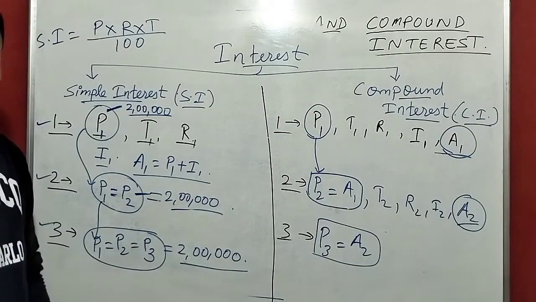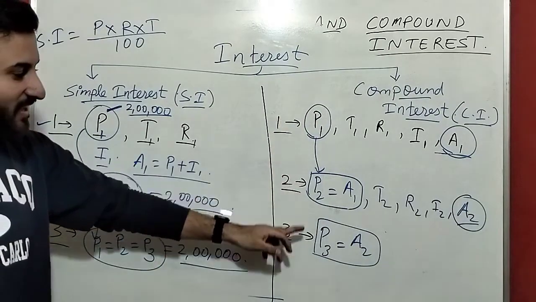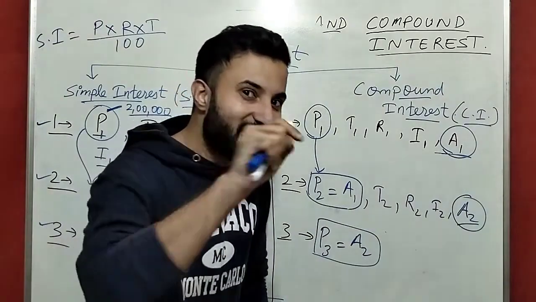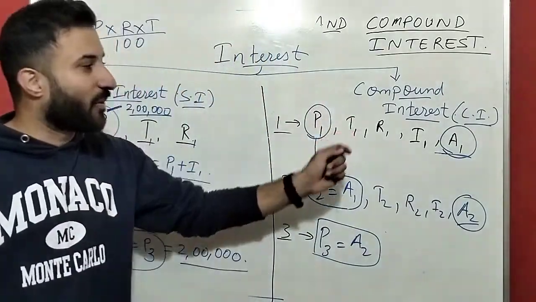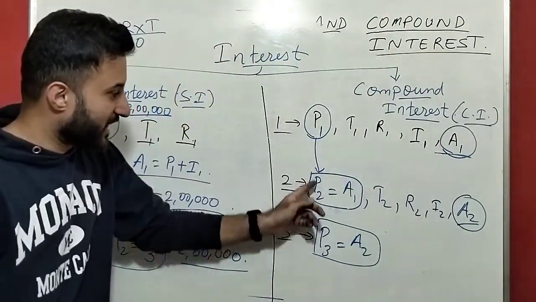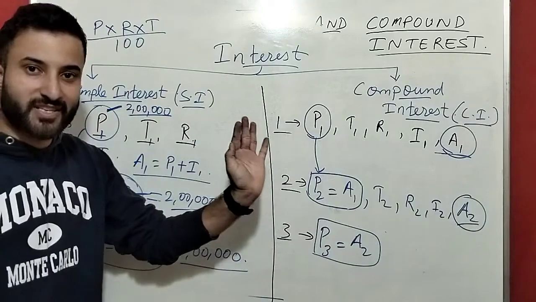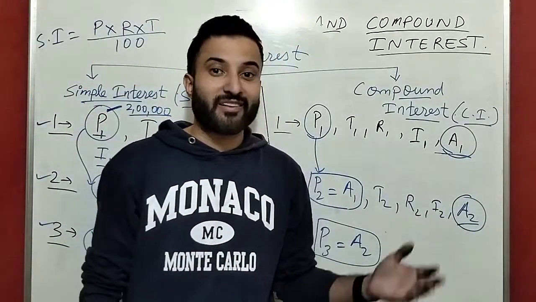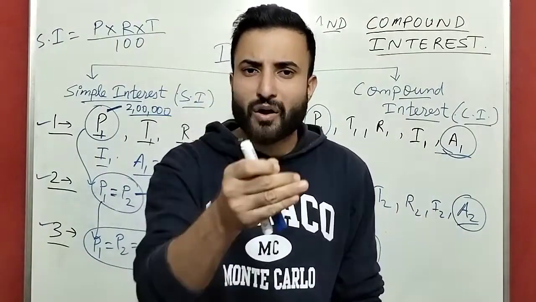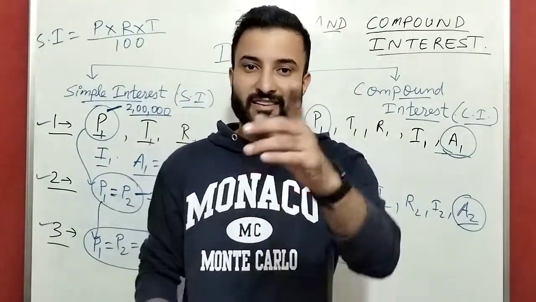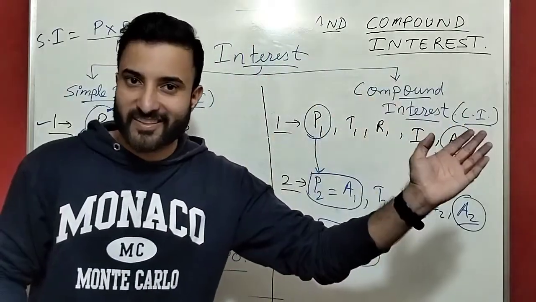Compound interest, what are you getting? Each and every year you are changing your boyfriend, or each and every year you are changing your girlfriend. So that is compound interest. Compound interest means each and every year the principal keeps on changing. Each and every year your boyfriend is changing, or each and every year your girlfriend is changing. That is compound interest, the Mentos zindagi.